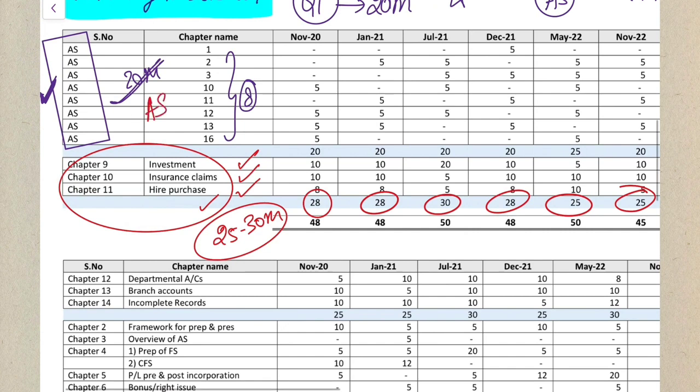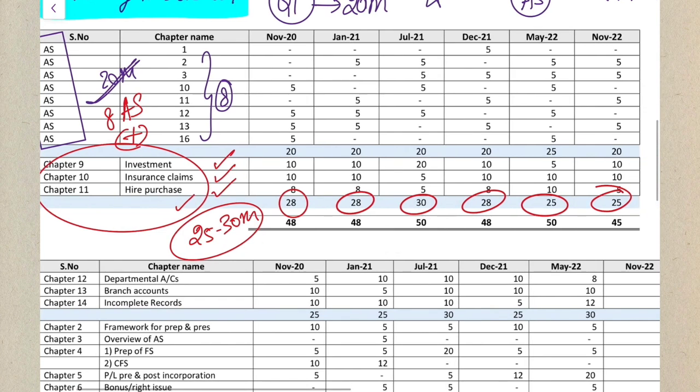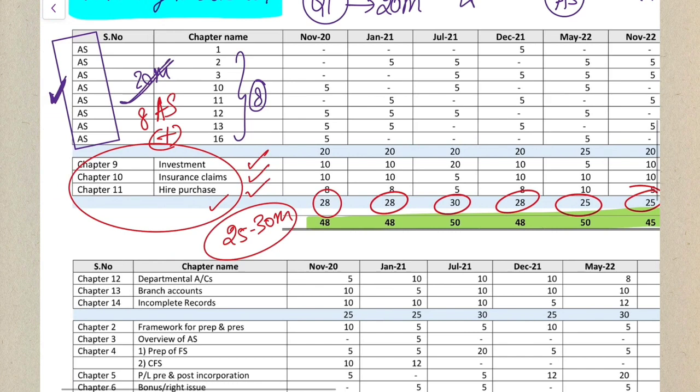So first you have to cover all your 8 ASs. Along with that, study these 3 chapters to easily pass in your examinations. If you would have only studied these 8 ASs along with these 3 chapters, you could have easily passed your examination in all the past 6 to 8 attempts, right? Yes. So now that we have made a strategy on how to pass the examination, how to score a minimum of 50 in your examination,